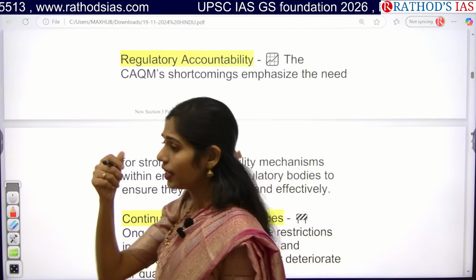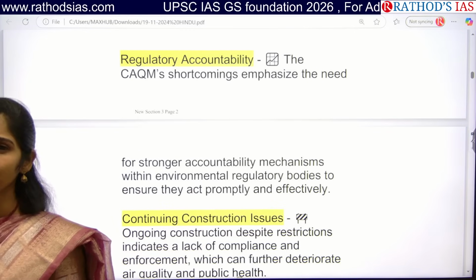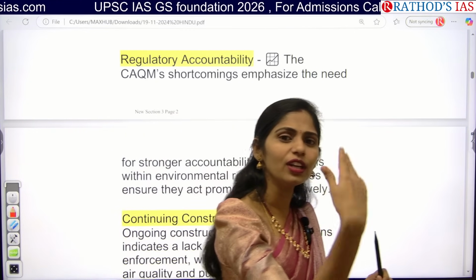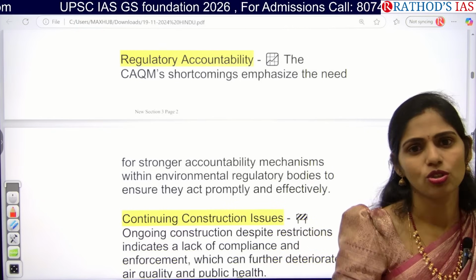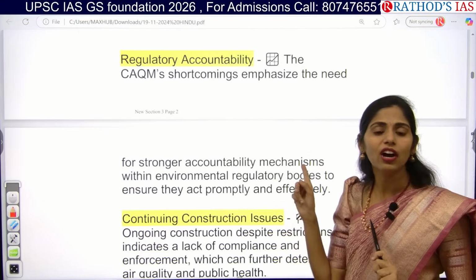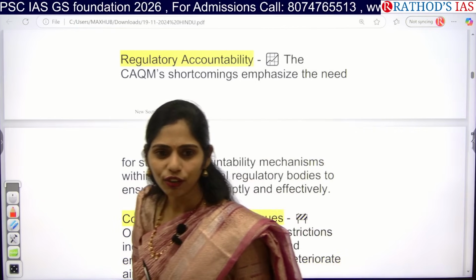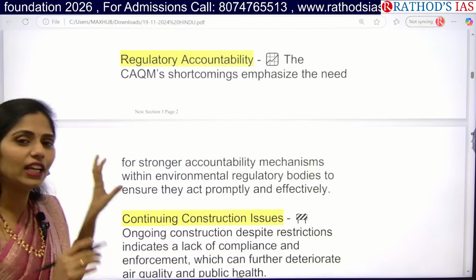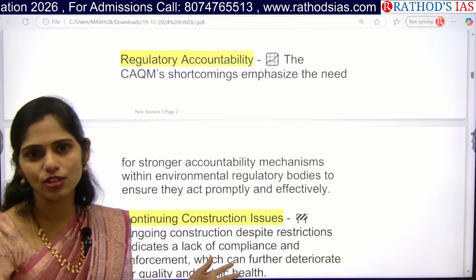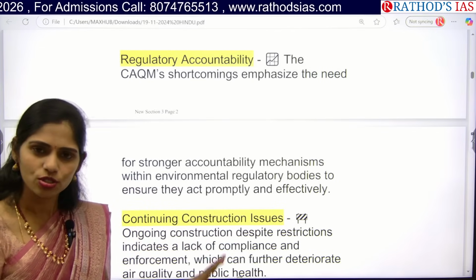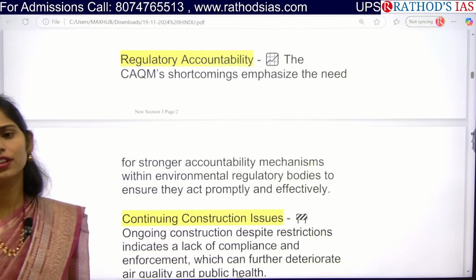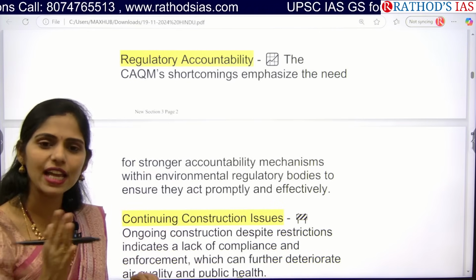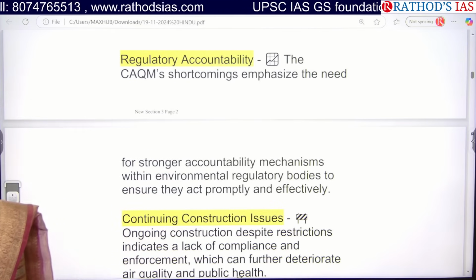Even in your ethics you will come across this topic of accountability in your chapter 6, right? So there also you can include this CAQM example. CAQM is not properly accountable for managing air quality levels in Delhi. So there you can add this point, because this will be in the news every year. It is not like only this year it is in the news. So you can add this kind of regular examples in your ethics, so that the examiner will also accept your examples.